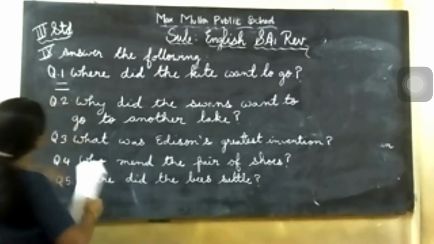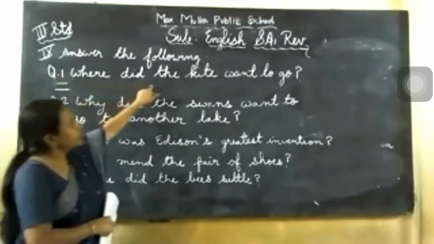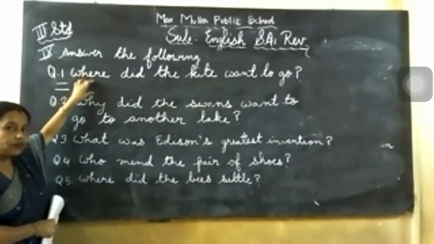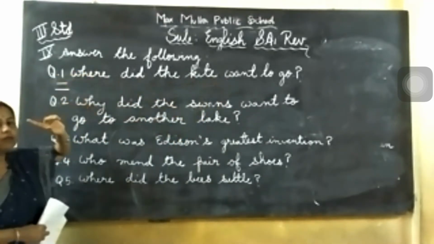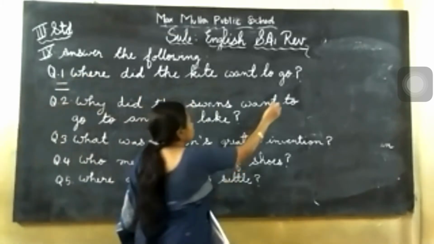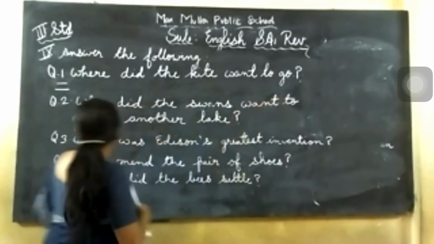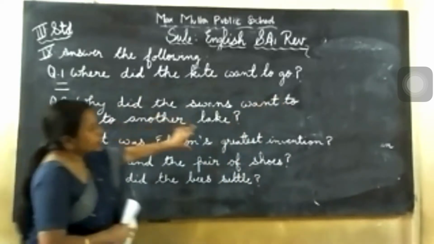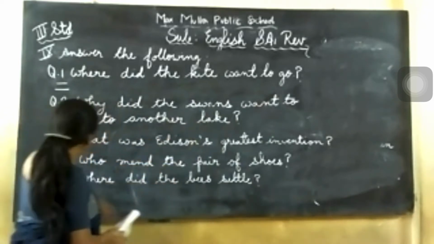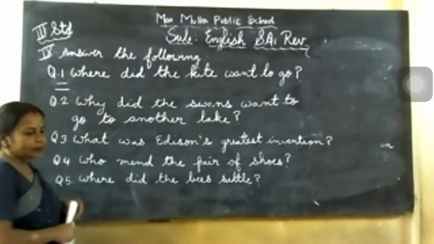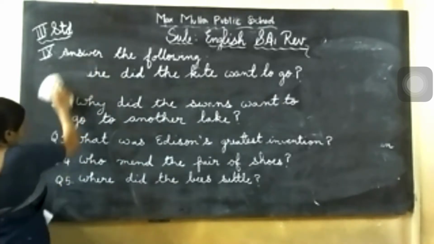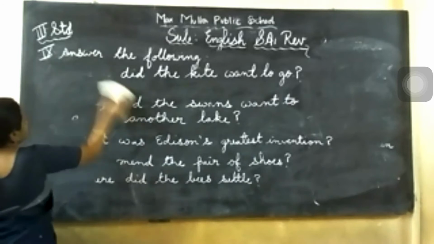See here. Question number 1. Where did the kite want to go? You leave 2 to 3 lines for writing answer. You should find out from classwork. Question number 2. Why did the swans want to go to another lake? Number 3. What was Edison's greatest invention? Number 4. Who made the pair of shoes? Question number 5. Where did the bees settle? Okay. So next I'll go question number 6. Question number 6.